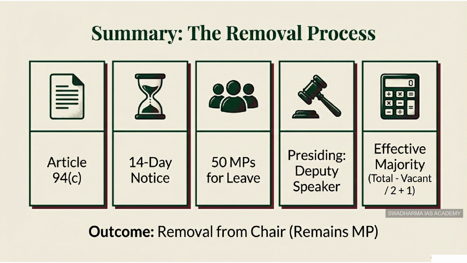Sir, before we conclude, could you please summarize the concept of effective majority one last time? I just want to make sure I have the definition locked down perfectly. Of course. Let's etch this into your memory. Effective majority is the majority of the effective strength of the House. And effective strength is simply the total sanctioned strength minus any vacancies at that time. So the formula is effective majority equals (total strength minus vacancies) divided by 2, plus 1.